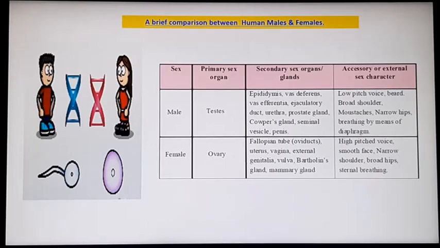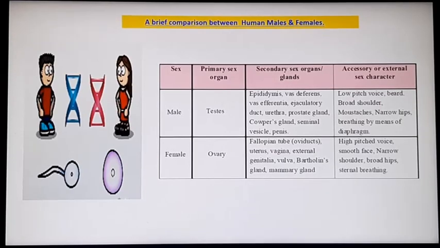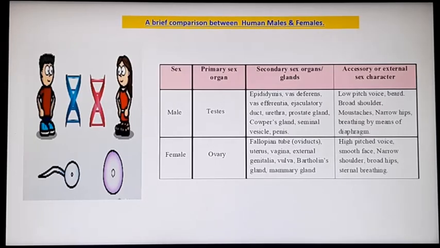Then another comparison between males and females is the accessory or external sex characters. Let's see what those are. Low pitched voice of male, the formation of beard and mustache on the face, broad shoulder, narrow hips, and breathing by means of diaphragm.